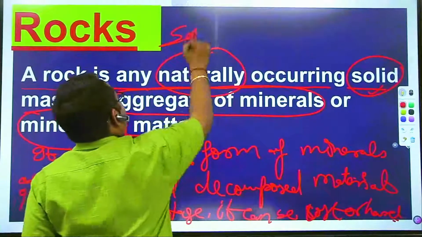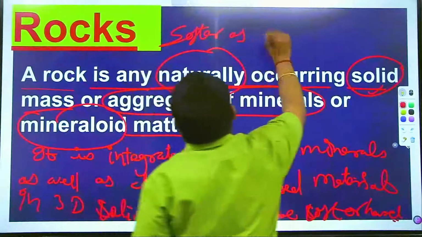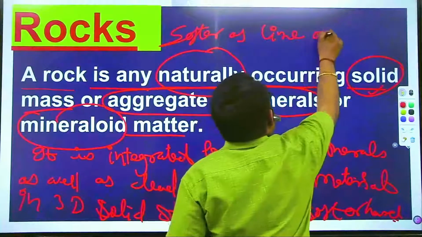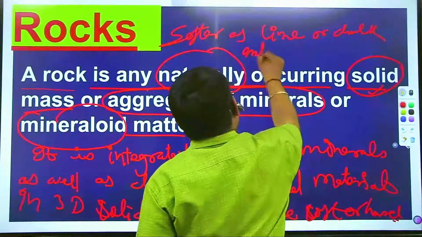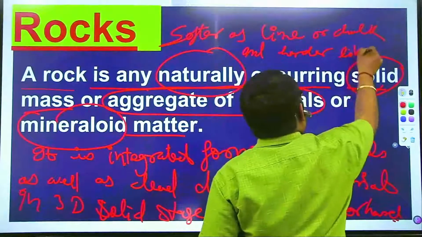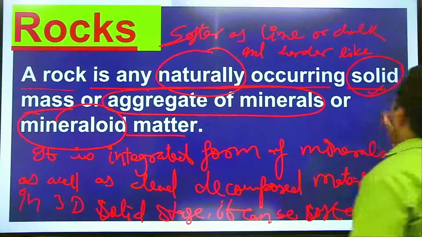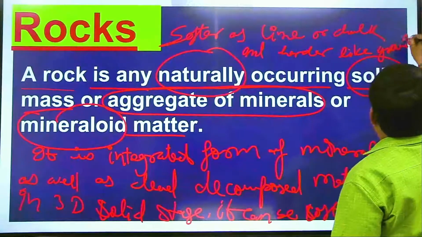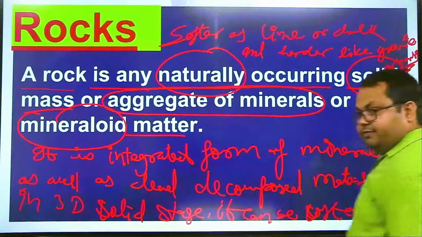Softer as lime or chalk, and harder like granite or marbles.